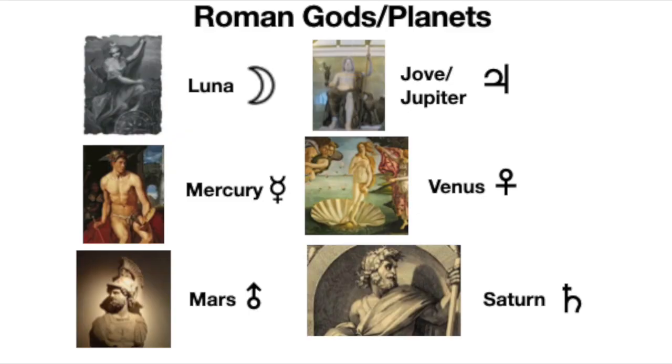So if we look at the Roman gods, we can see the examples that are given are, we have Luna, which is moon. We have Mars, who is the god of war, Ares in Greek. We have Mercury, who would be Hermes in Greek. We have Jove, which is another name for Jupiter, which would be Zeus in Greek. We have Venus, which would be Aphrodite in Greek. And we have Saturn, which would be Kronos in Greek, who is the father of the gods. He's one of the original Titans, I believe.